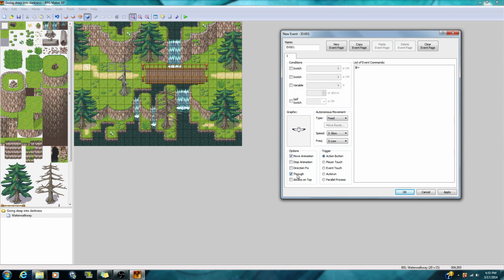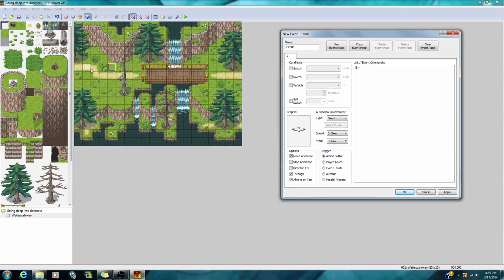So that's good. You always want to keep through on, and then always on top. Now what that's going to do is make the bird be on top of the player, make him fly around above the trees, above everything, so it makes the bird look realistic.